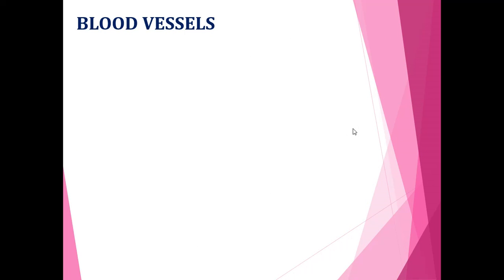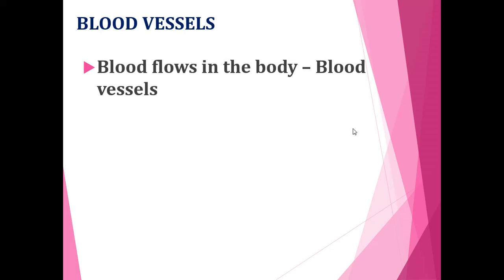Now blood vessels. First we have studied about blood. Now we are going to learn about the circulatory organ system, that is blood vessels. So what is meant by blood vessels? Blood vessels are long tube-like pipes through which the blood flows in the body.